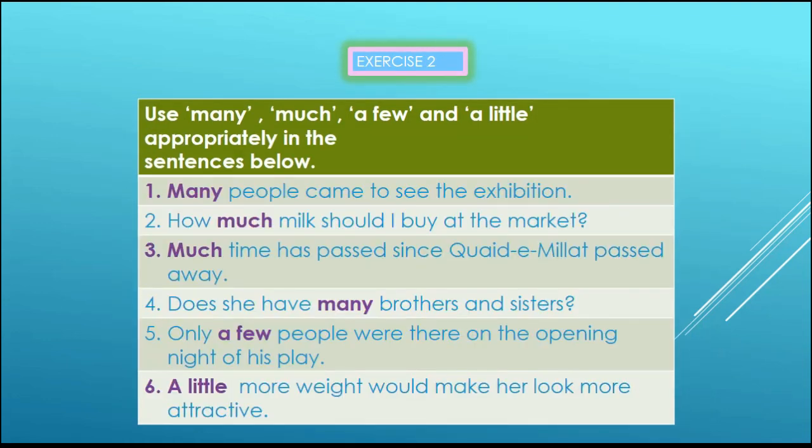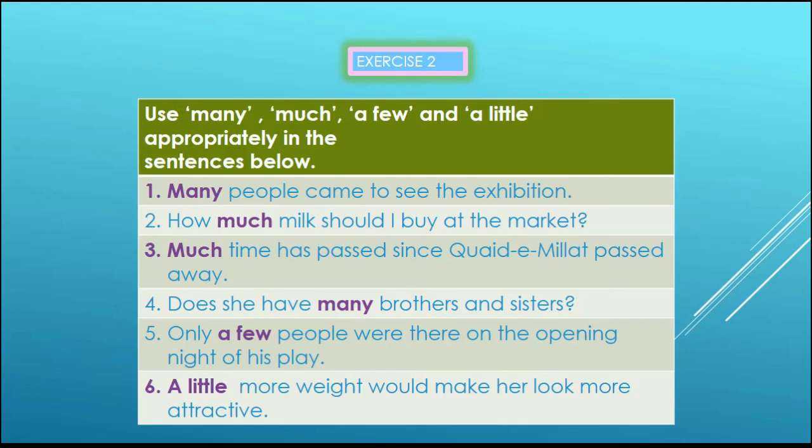The answers are: number 1, many people came to see the exhibition. Number 2, how much milk should I buy at the market. Number 3, much time has passed since Qaida Millat passed away. Number 4, does she have many brothers and sisters. Number 5, only a few people were there on the opening night of his play. And number 6, a little more weight would make her look more attractive.